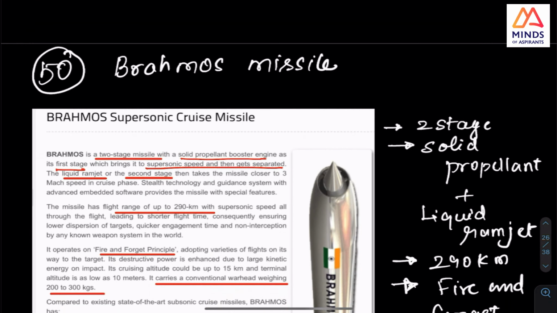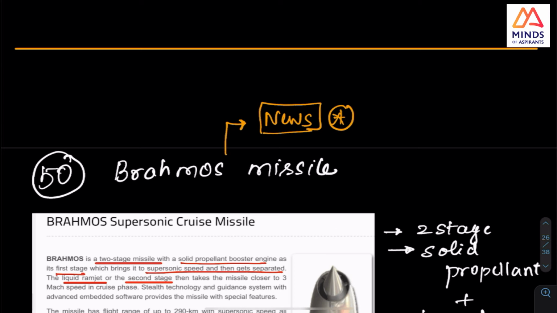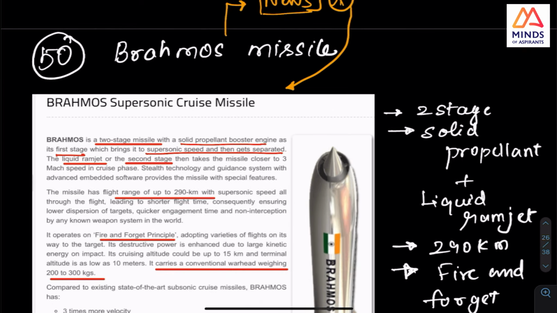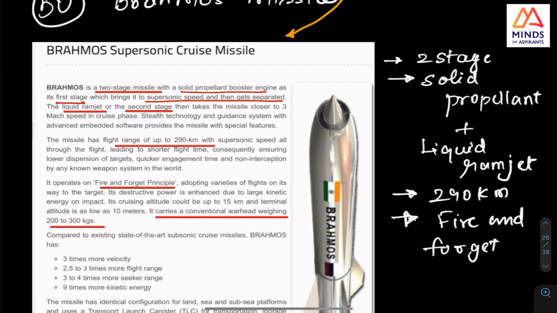Okay. And one more thing is this BrahMos missile. I will pause for a second and tell you, this is in news for a very long time. Please look at this missile very clearly. How many stages? This is from the site of BrahMos. So this is the missile. It's clearly a two-stage missile.